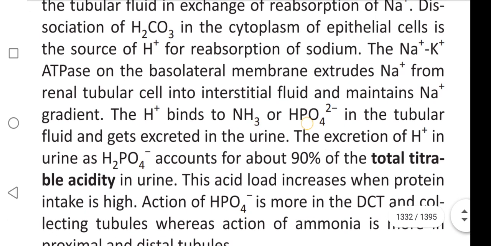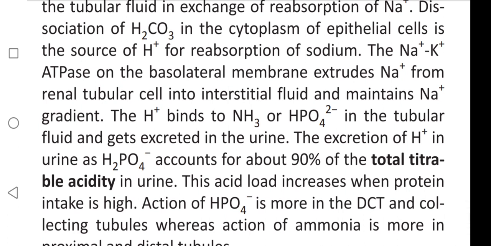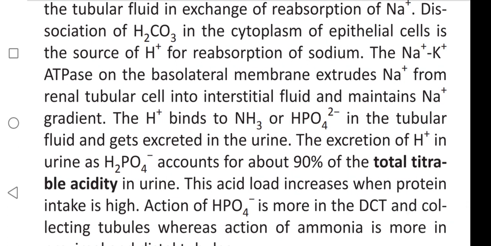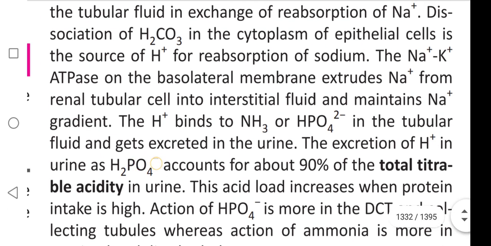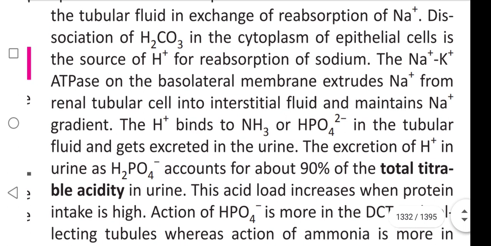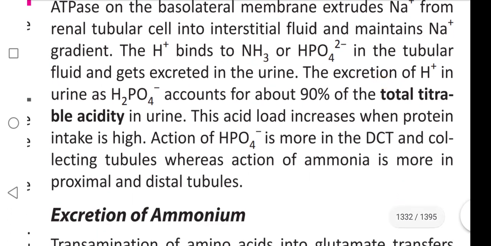You see here, H+ joins with NH3 as well as HPO4 2-. When H+ combines with HPO4 2-, it forms H2PO4-, which accounts for about 90% of total titratable acidity in the urine. This acid load increases when protein intake is high. Action of HPO4 2- is more in the DCT and collecting tubules, whereas action of ammonium is more in proximal and distal tubules.